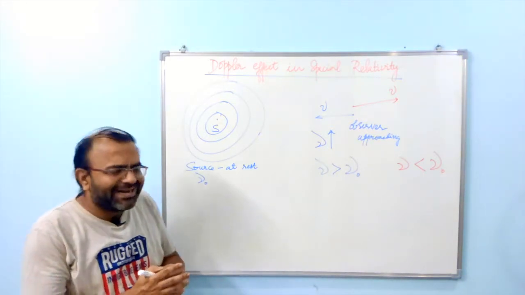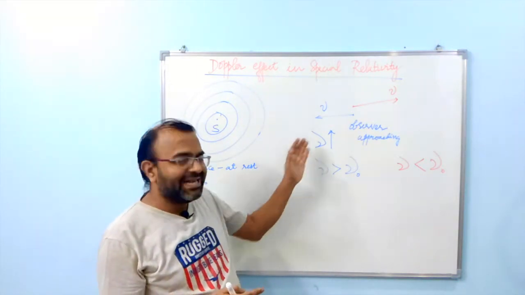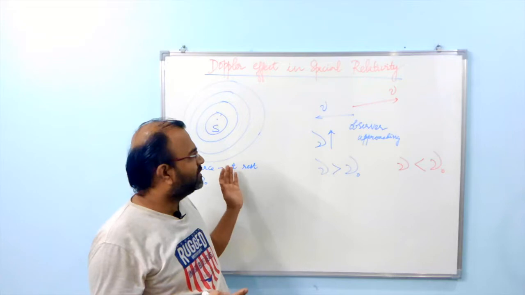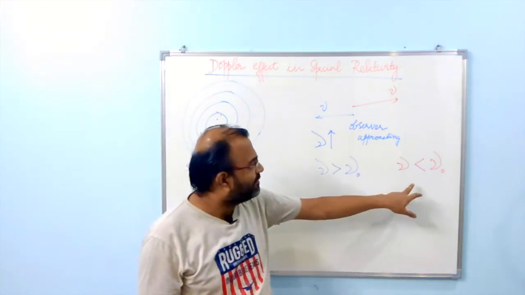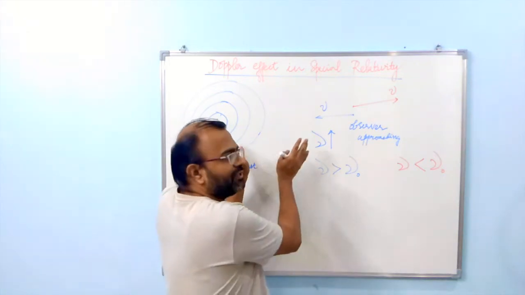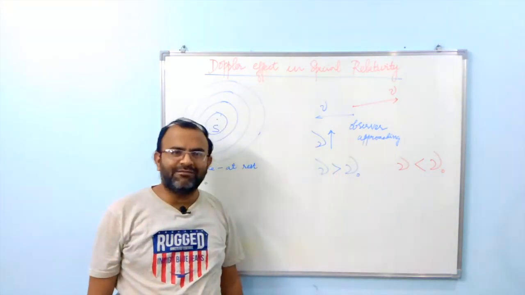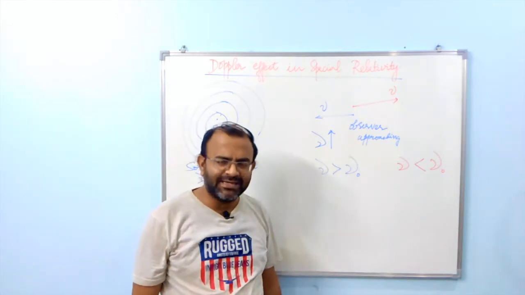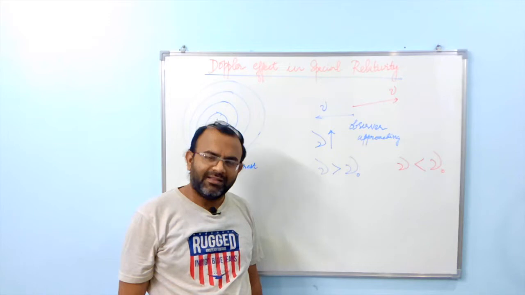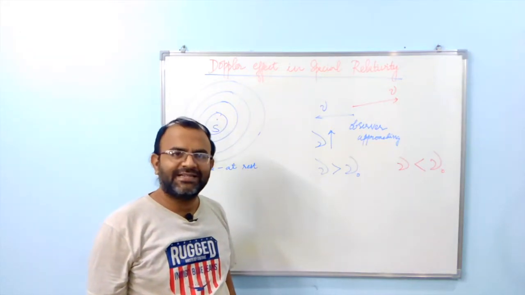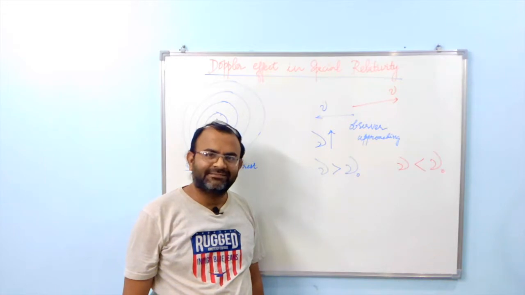So that's how we can get a general understanding of how one would get a frequency increase if the source and observer are approaching each other, and a frequency reduction if the source and observer are receding from each other. Now let us proceed to deal with the Doppler effect in sound and light. We will first discuss the Doppler effect in sound, and then we will go on to discuss the Doppler effect in light, which is the relativistic Doppler effect, in some detail.